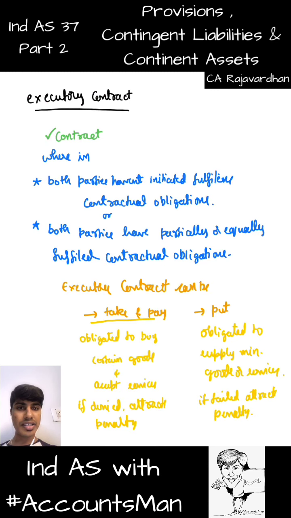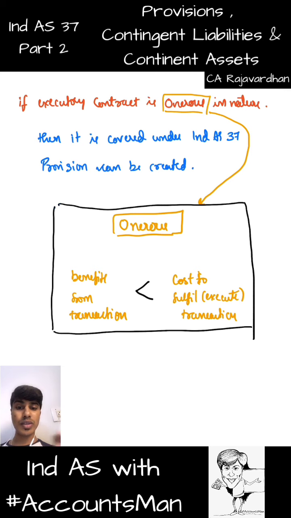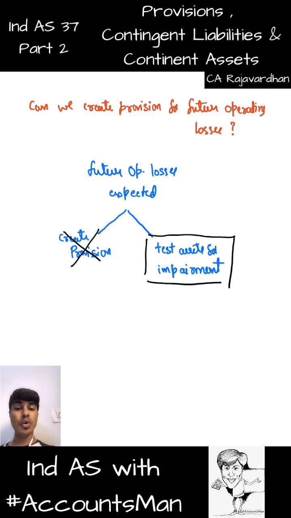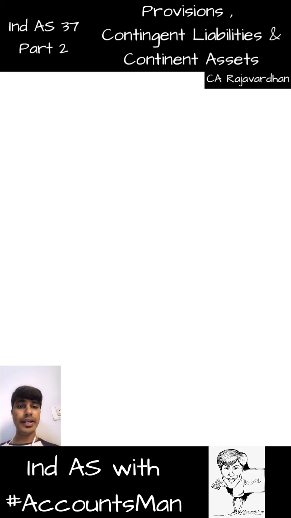Yeah, the easy part, the interesting part is basically with regard to executory contracts. When they are onerous, we don't do it. And when we talk about benefits from that particular transaction, we're basically referring to economic benefits. So I forgot to write that word. I'll add. Yeah, and when I say cost to fulfill, this is unavoidable. It is not like you talk to the dealer and then say, sorry, it's okay, leave it. No. It's unavoidable cost to fulfill that particular transaction. If it exceeds the economic benefit, then it is called as onerous. Then we can create provision. And again, with respect to operating losses, we don't usually create provision. All we would have to do is test the assets for impairment. And that's with respect to this part in Ind AS 37 session.